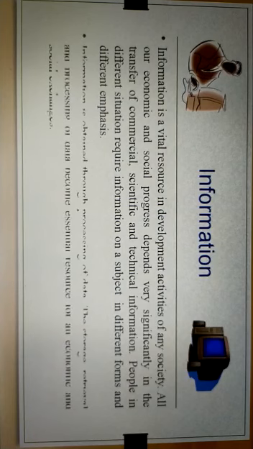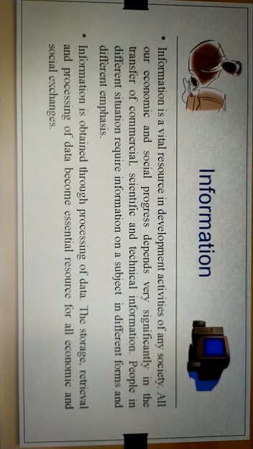So, information is obtained through processing of data; the storage, retrieval and processing of data become an essential resource for all economic and social exchanges. Students, several types of information systems are being used.